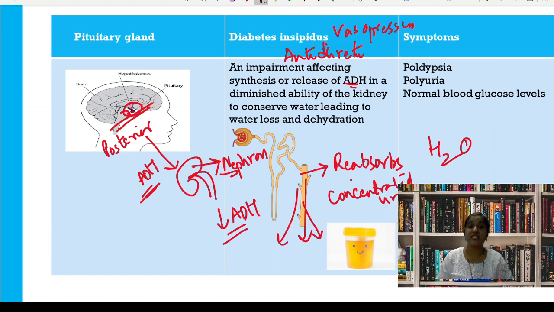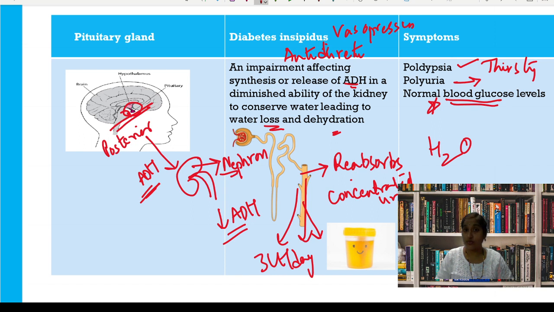The patient passes large volumes of water. So there is more water loss and they get dehydrated. They almost pass 3 liters per day. So the main point here is they produce dilute urine. They pass large volumes of dilute urine. So this results in dehydration, so they feel thirsty. Polydipsia is they feel thirsty. Polyuria, they go for frequent urination. And the important point here is they have normal blood glucose levels.